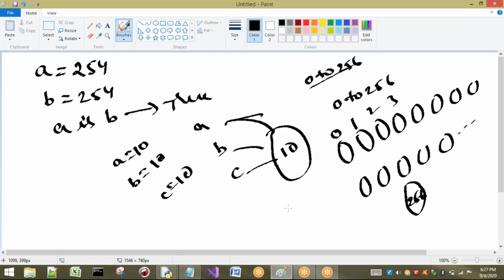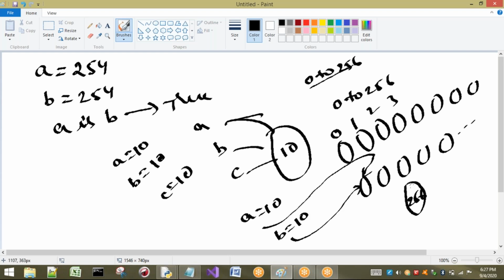While I start the program, these objects will be created internally. So whenever you write, for example, A equal to 10, A is going to point to this one. B equal to 10, again B is also pointing to this one. Already the objects from 0 to 256 will be created initially.